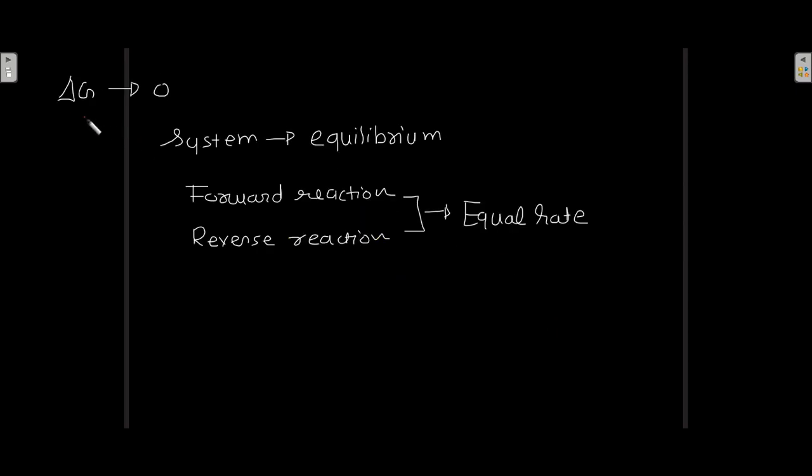Now when delta G is 0, then the system is at equilibrium, that is the forward reaction and reverse reaction take place at the equal rate. The system is at equilibrium if delta G is 0.